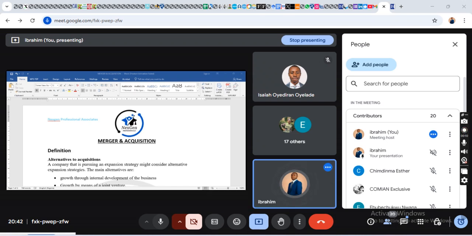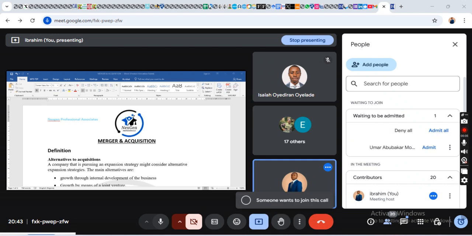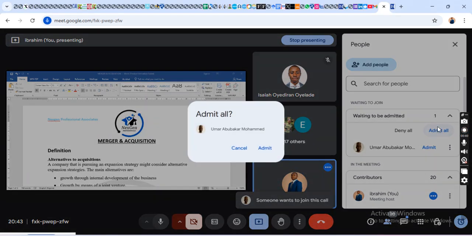In today's class, we shall be looking at merger and acquisition. Either you merge or you acquire the business, called takeover, right? At the end of this topic, you should be able to have an understanding of merger or acquisition.